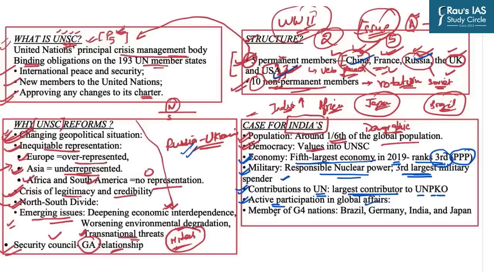Further, India is also one of the four members of the grouping known as G4. India is a member along with Brazil, Germany, and Japan. The major goal of the G4 grouping is to reform the United Nations Security Council, and all these countries support each other's bid for permanent membership in the UNSC.